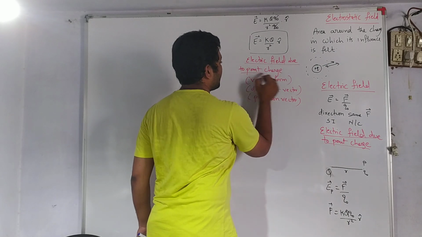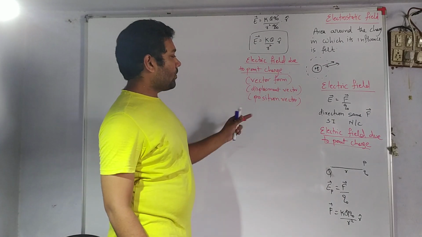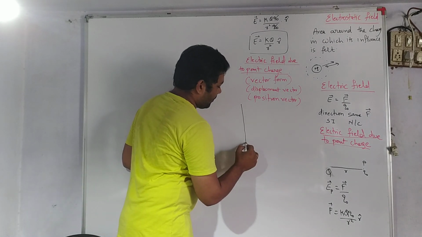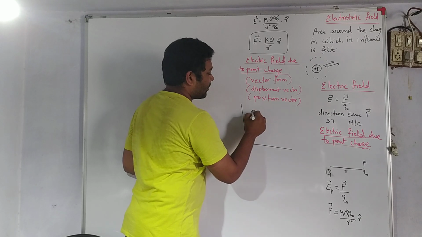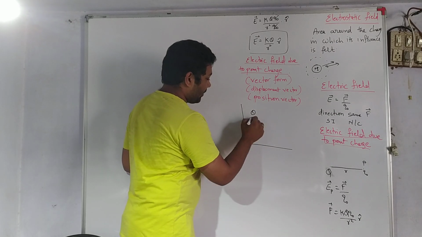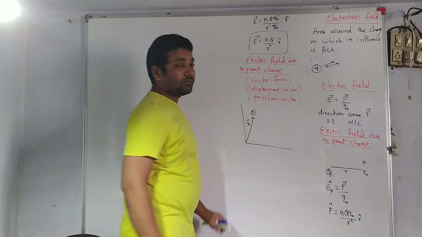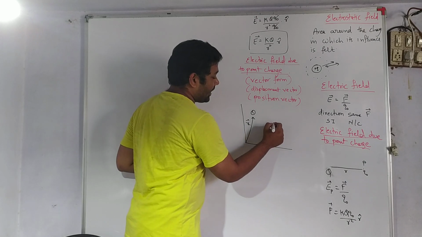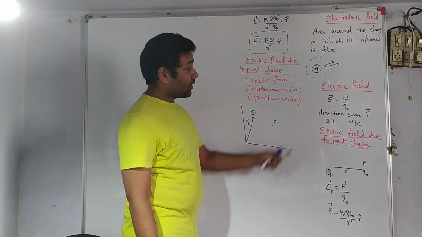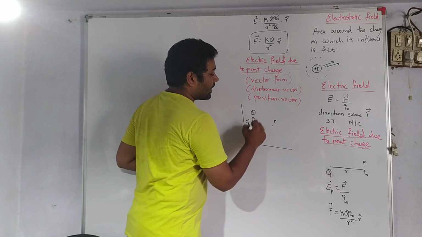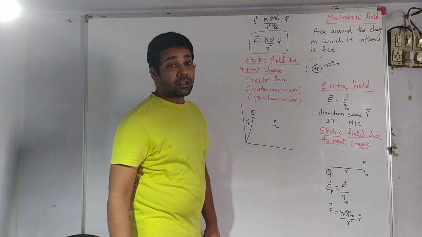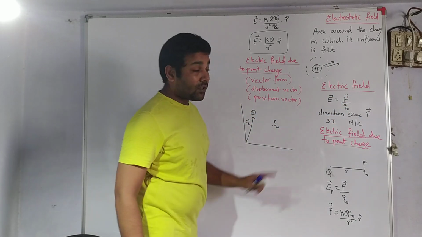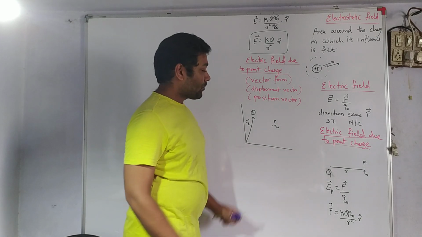So electric field intensity due to a point charge in vector form, or in displacement form, or in the position form. Let us see this. If I have a charge q whose position vector is, let's say, r1, and I want to calculate electric field intensity at a point P. As per the rules, I need to place a test charge there, then calculate the force, then divide the force by the test charge, and finally I will get the electric field intensity.